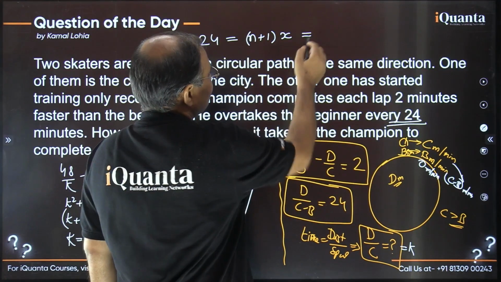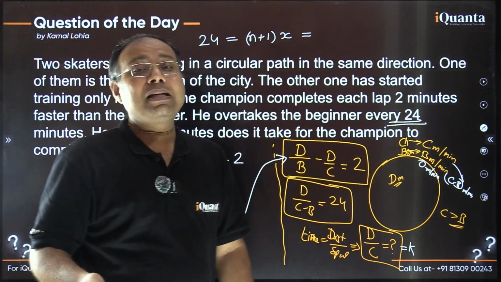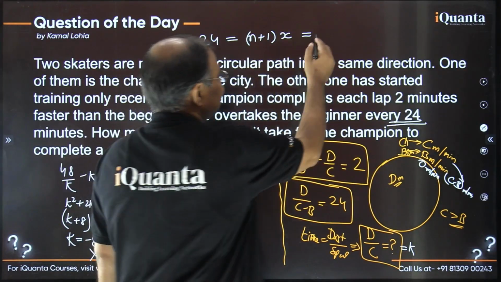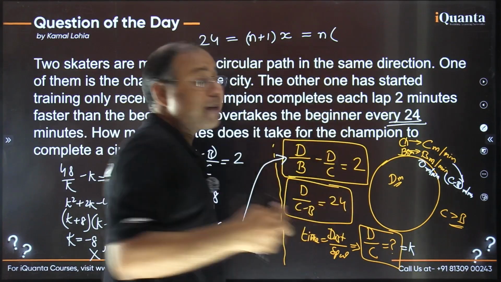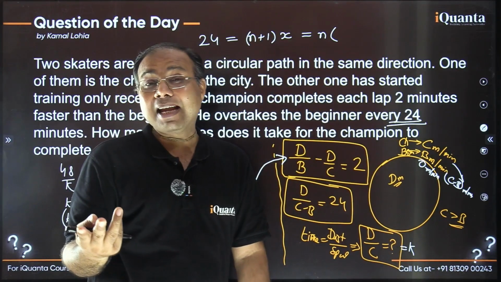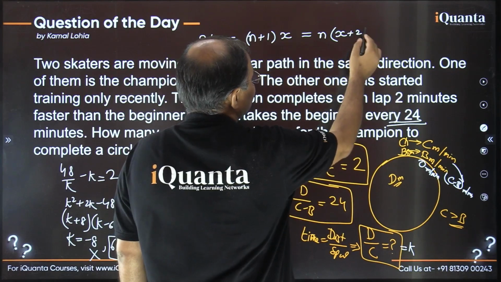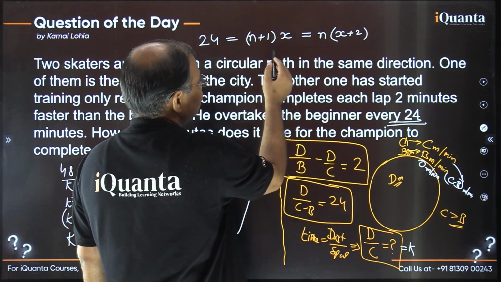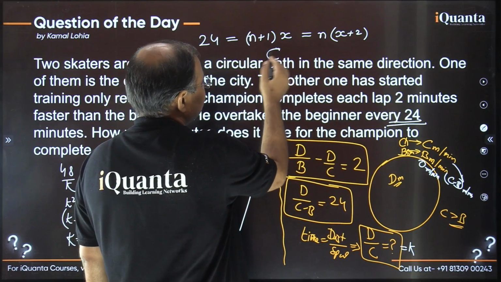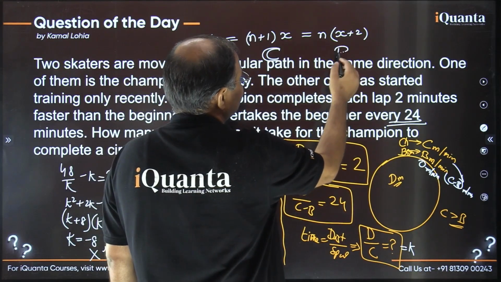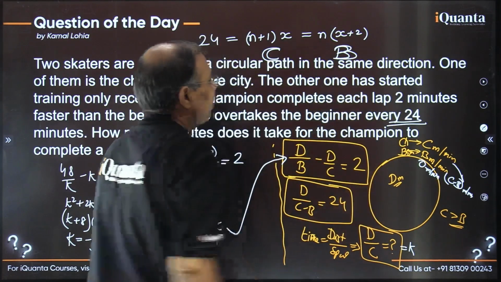So for the slower runner, what is he doing? He is taking one round less, that is n number of rounds, and the time taken is 2 minutes more for the beginner in comparison to champion, right? So this is x plus 2. Remember, this part I have written for champion, and this part we have written for the beginner. I hope it is very clear, right?